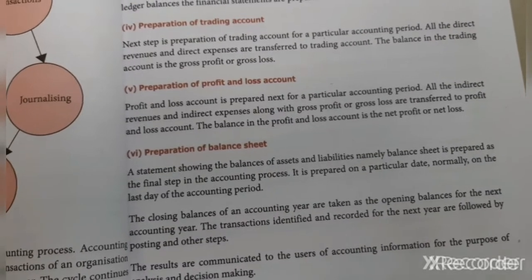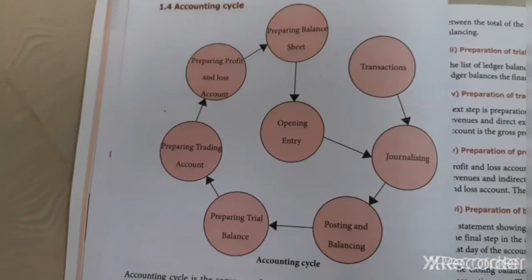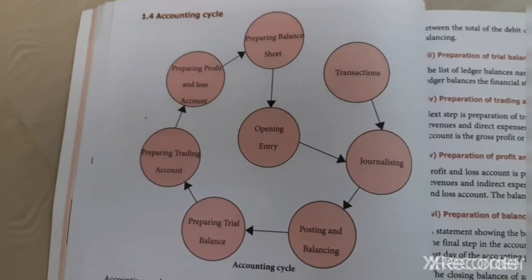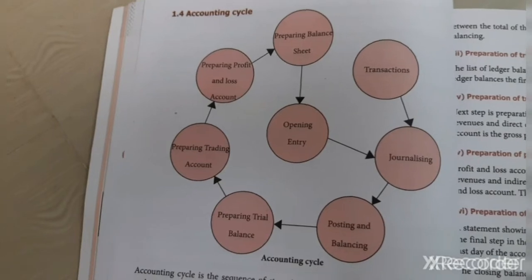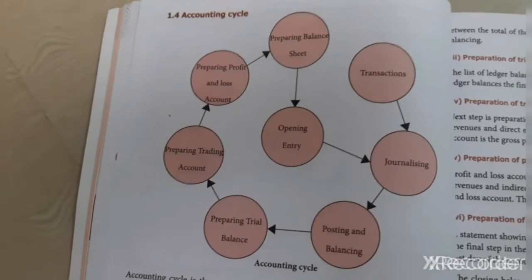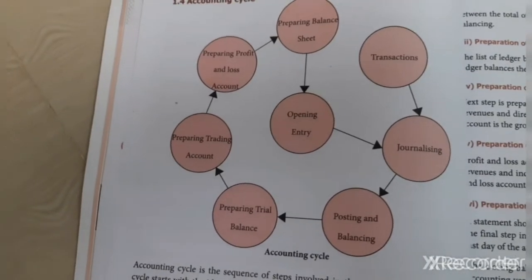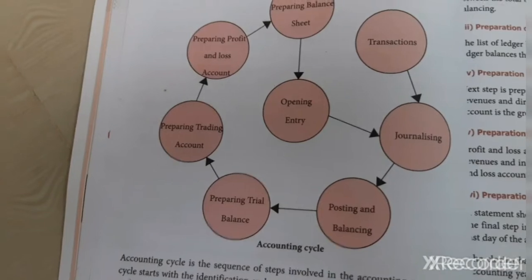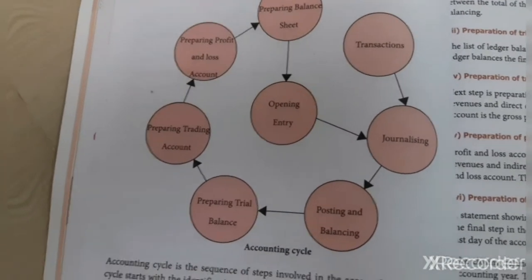So I hope you all understood this, and we have seen it at last. Let me tell you once again. The accounting cycle: first we need to open the entry, and next we go for the transaction, then journalize it, post it and balance it, and then prepare the trial balance. Next we prepare the trading account. Then after that we go to the profit and loss account, and the last one is the balance sheet.